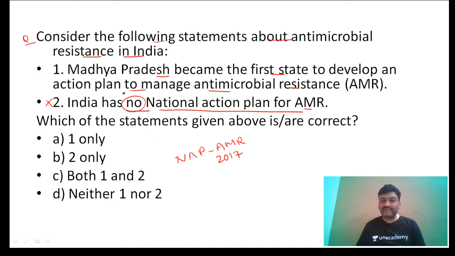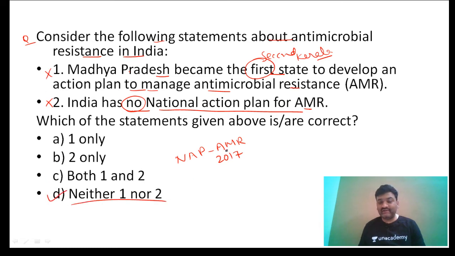What about Madhya Pradesh? Madhya Pradesh came up with this antimicrobial resistance plan, but MP is not the first state. MP is the second state after Kerala. Kerala is the first state to declare this antimicrobial resistance plan. So the first statement is also wrong.